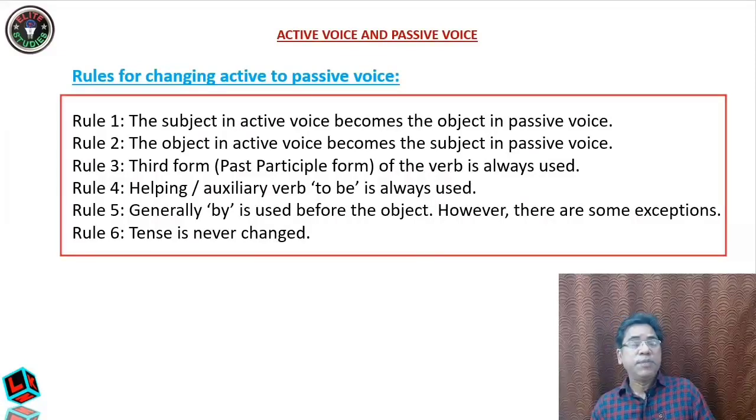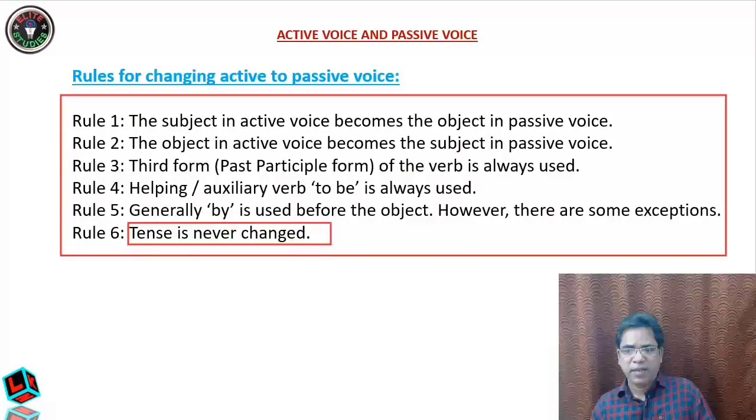A kite is flown by Ram. The rats have been killed by the cat. This by is always there. But in 90% of the cases there will be by. But in the remaining 10% of sentences there may be no by. Okay. But it is not concrete. But the above 4 are concrete. This 6 is also very, very concrete.